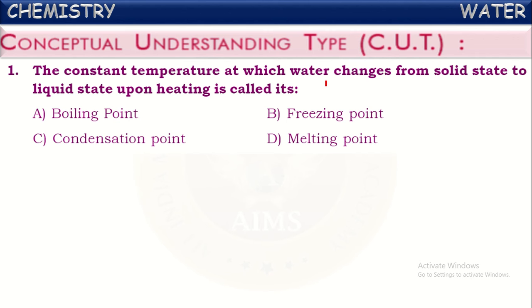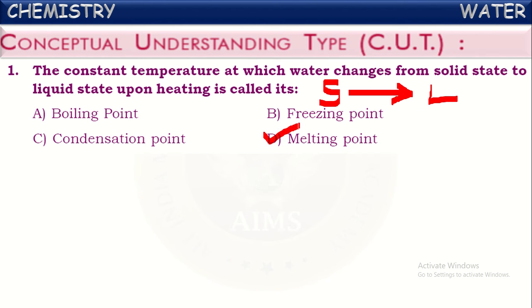In the solid state, water is said to be in the ice form. So, if it is converting into liquid state, we call that process melting. And the temperature at which this process is going on is called melting point.